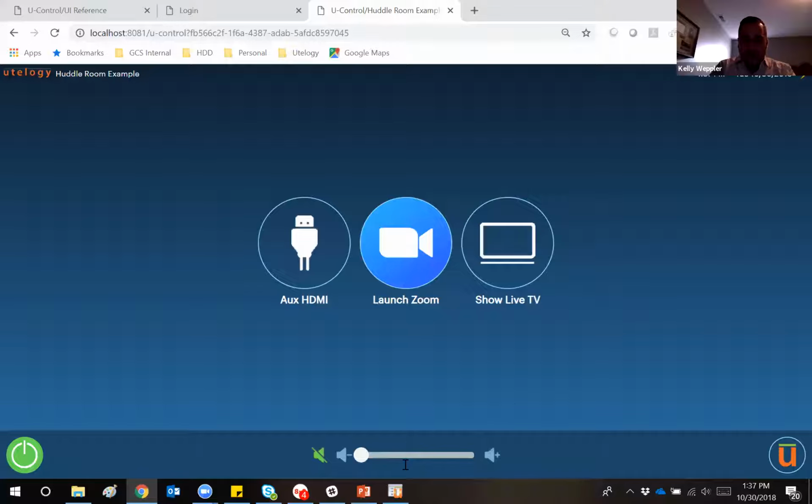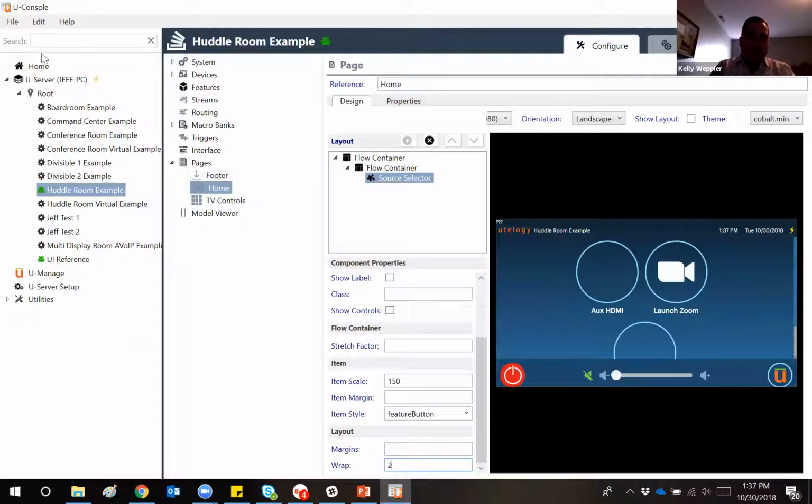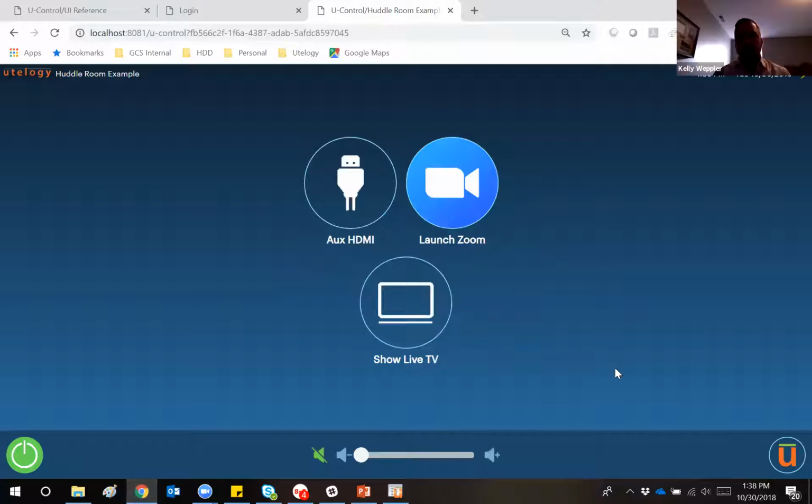And by defining a value in the wrap field, if I hover over this, it says the number of items to show per row. So if I simply set my maximum number of items to show per row to 2, and I do a file save on that, and again, you can already see in the preview window there, but if I go back to this, you can see that now it's wrapped that third item to the next line.